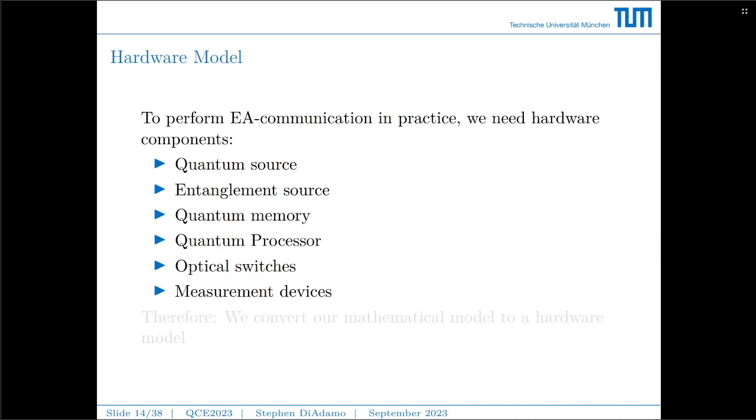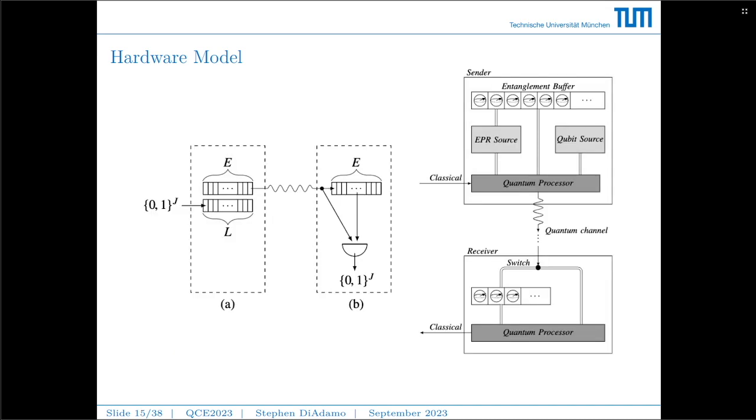In order to perform entanglement-assisted communication in practice, we need the following hardware components. We need a quantum source, an entanglement source, quantum memory, a quantum processor, optical switches, and measurement devices. With our model alone, we haven't described enough to analyze the physical layer. And so what we've done is convert our model of the queuing system and model it after a hardware model. The hardware model is the following.